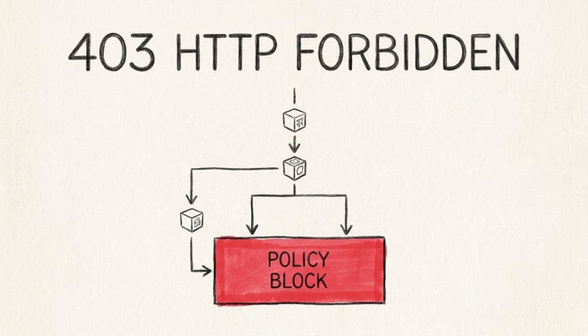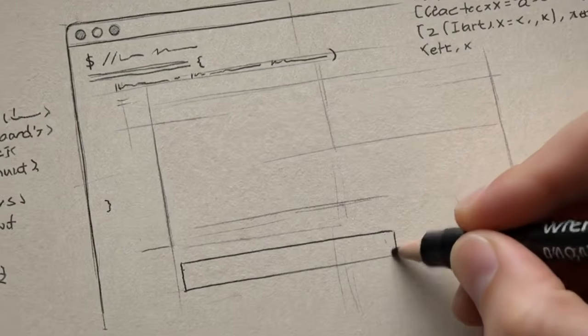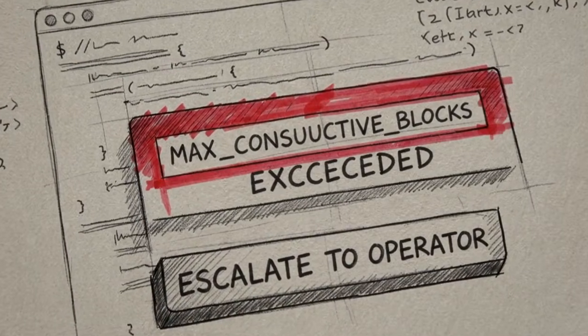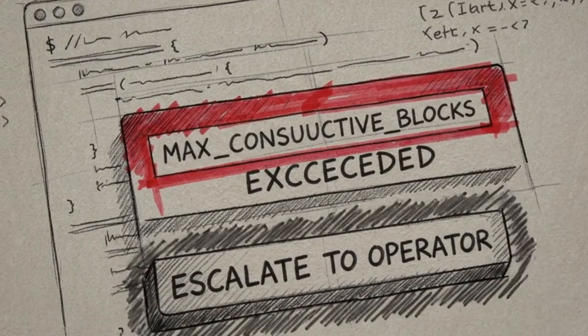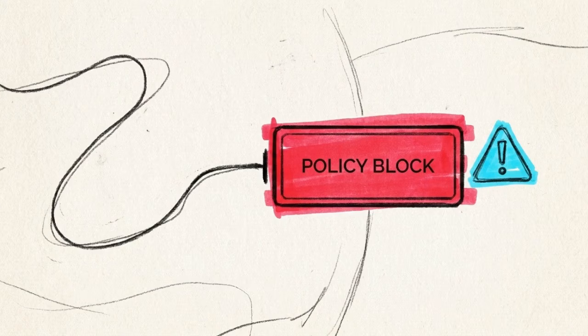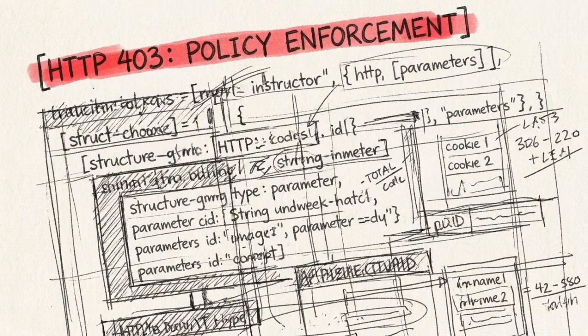Developers must treat a 403 from a security sidecar as a control flow signal, a message that the policy forbade the action, not a transport failure. The required engineering pattern is to hard code a low limit on consecutive blocks before the agent is forced to halt and escalate to a human. If an agent cannot proceed within the bounds of the established policy, it should stop and surface the decision rather than iterating blindly.